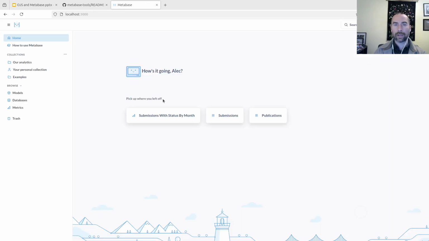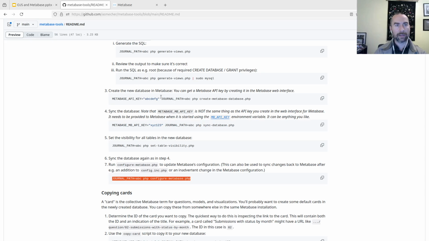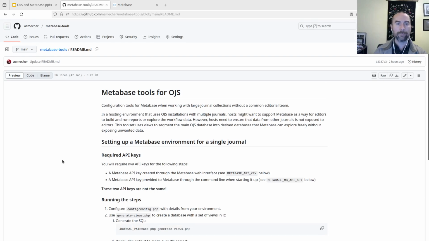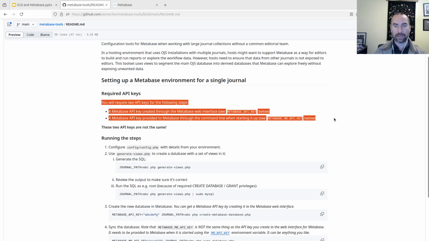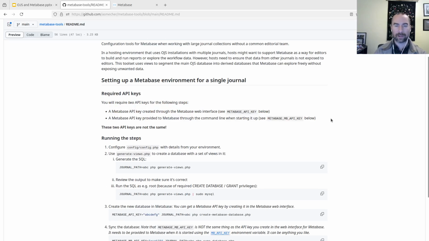What I'm going to do now is look at the Metabase tools repository and look at the README here. So this walks through things in more detail. I'm going to go through this fairly quickly, but essentially you'll need to create two Metabase API keys. Unfortunately, they're both called Metabase API keys, even though they're different kinds of API keys. So it's a bit confusing, but these tools will take you through which one you're supposed to be using.